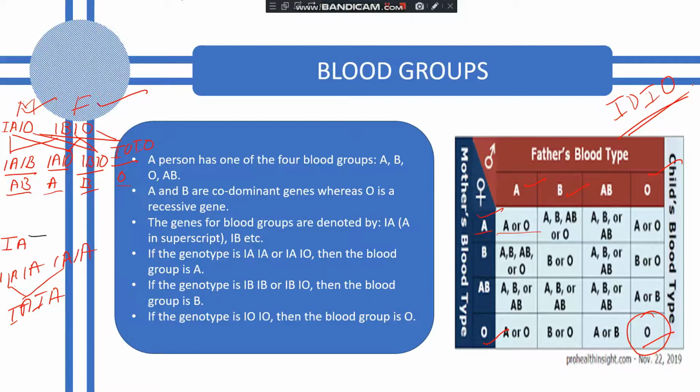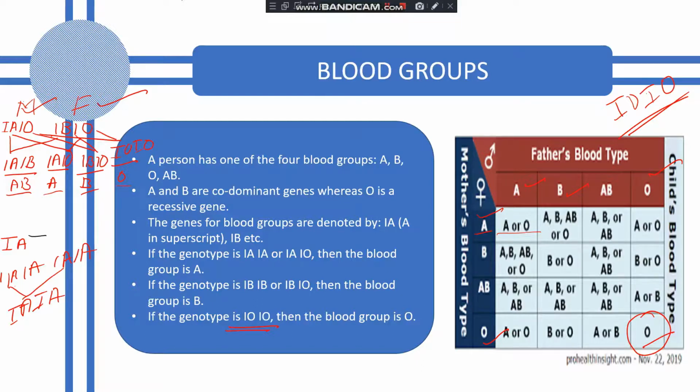Understood, students? The blood group O is coming when the genotype is IO. And in this way, the blood group is decided in the child, depending on which type of blood group father or mother is having.